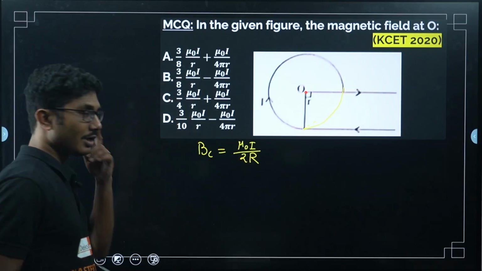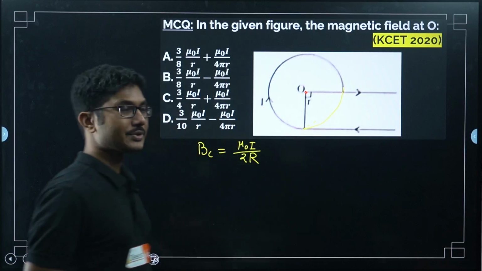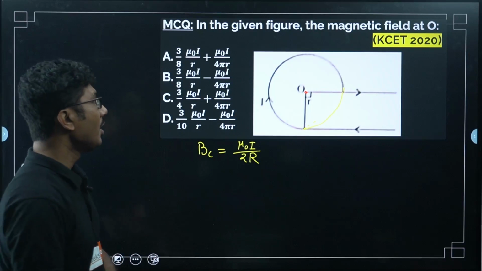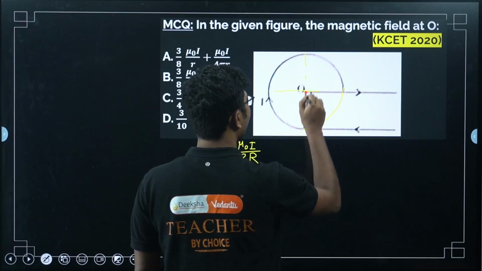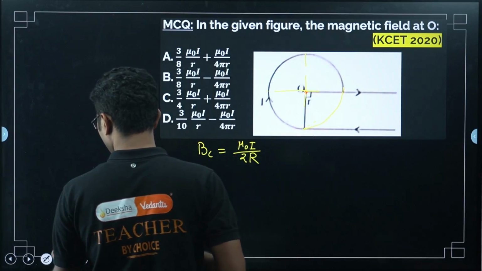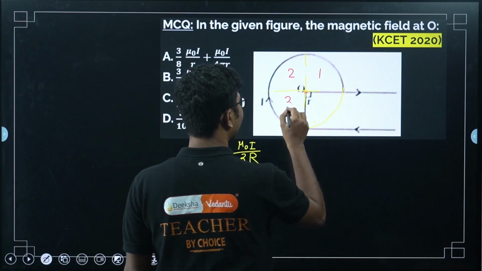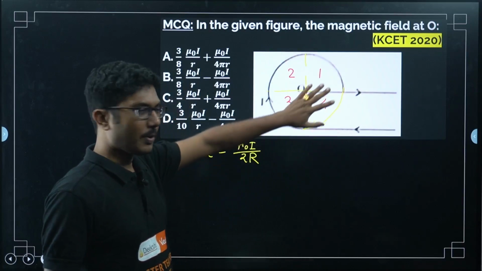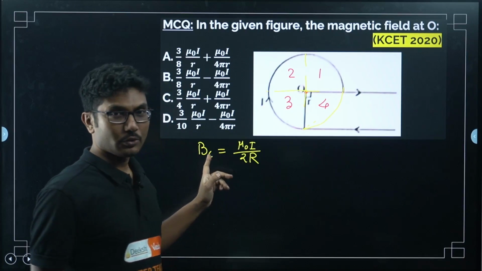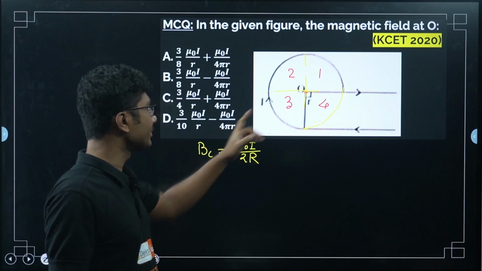Now, if you divide the circle into 4 parts, this is 1, this is 2, this is 3, this is 4. For the 4 parts of the circle, this was the total magnetic field.